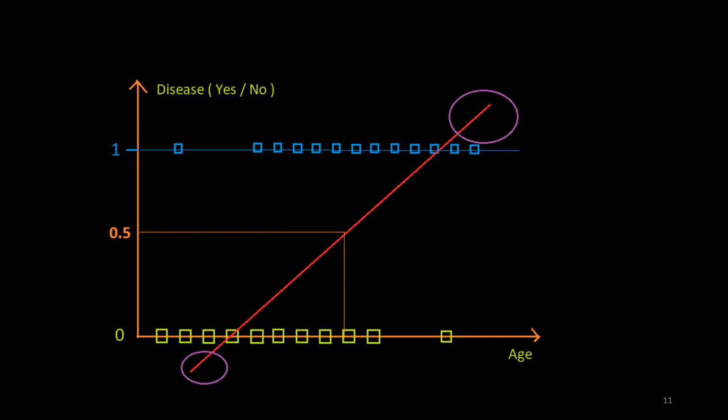So we cannot get probabilistic classification from the regression model because it can assign the value of probability greater than 1 to a data sample, and also it can assign a value of probability less than 0 to the data sample. So for these 3 data samples, this regression model will assign the negative probability, and for these 2 data samples, it will assign the probability which is greater than 1.